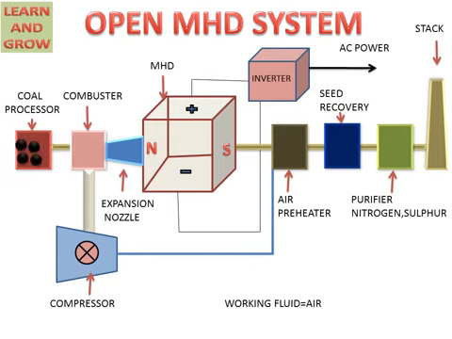Coal will come from the coal processor, and after burning of coal, the combustor will produce hot gases, and the compressor will supply air to the combustor.